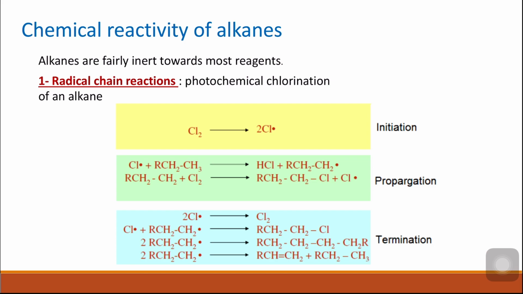There is no difference in electronegativity between carbon and hydrogen, and of course between carbon and carbon, since all carbon atoms have the same electronegativity. So there is no tendency for any of these atoms to attract the electrons towards it. This is why the sigma bond between carbon and hydrogen or carbon and carbon is very difficult to break. We need very high energy to break this bond. To take part in any chemical reaction, you need a bond that is easily broken, and these bonds are not easily broken.